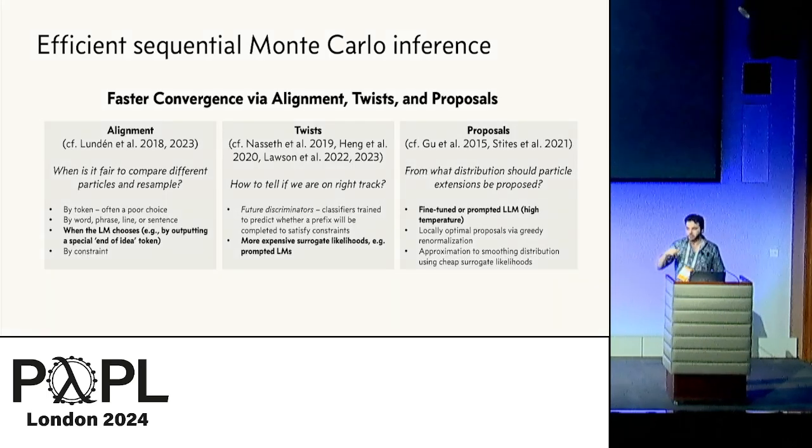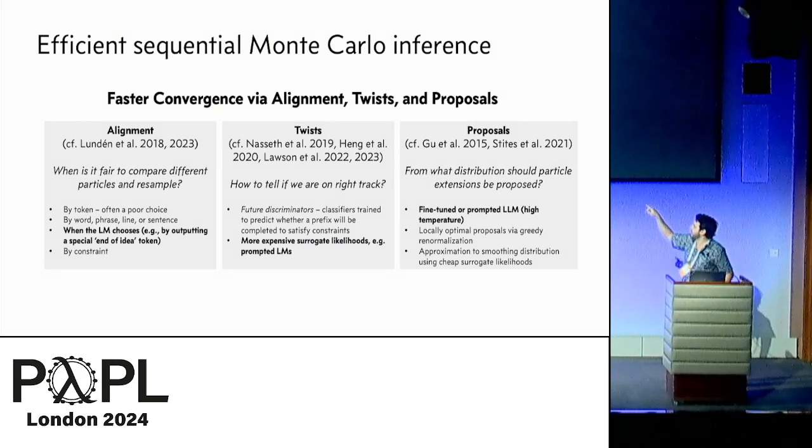Now, we've been exploring a lot of strategies for this, and I'd love to talk more at the poster. I'm bolding a few, because what's really interesting about the language modeling setting is that you can use a language model to parameterize all of these choices too. We can use language models as proposal distributions. We can tell them, hey, this is the inference task that you're trying to solve, and they can output proposals.